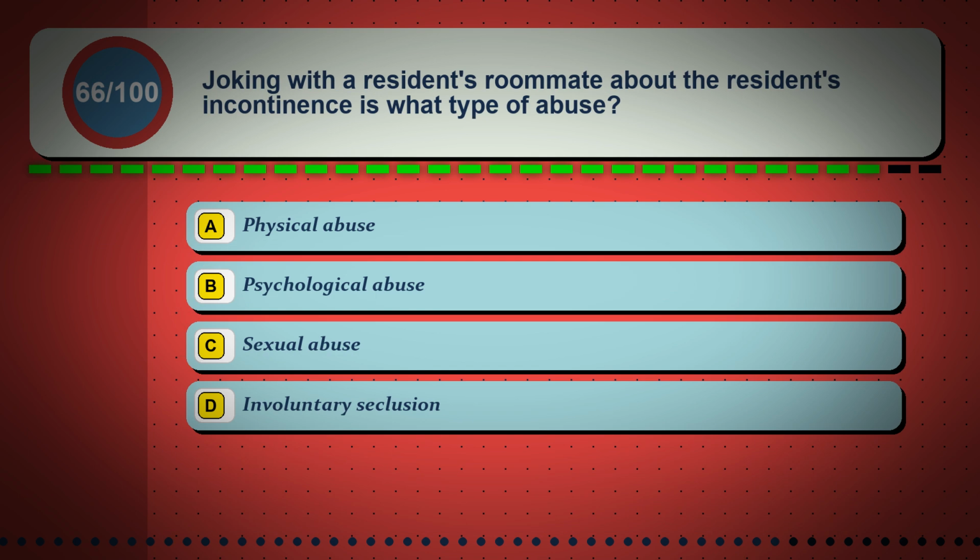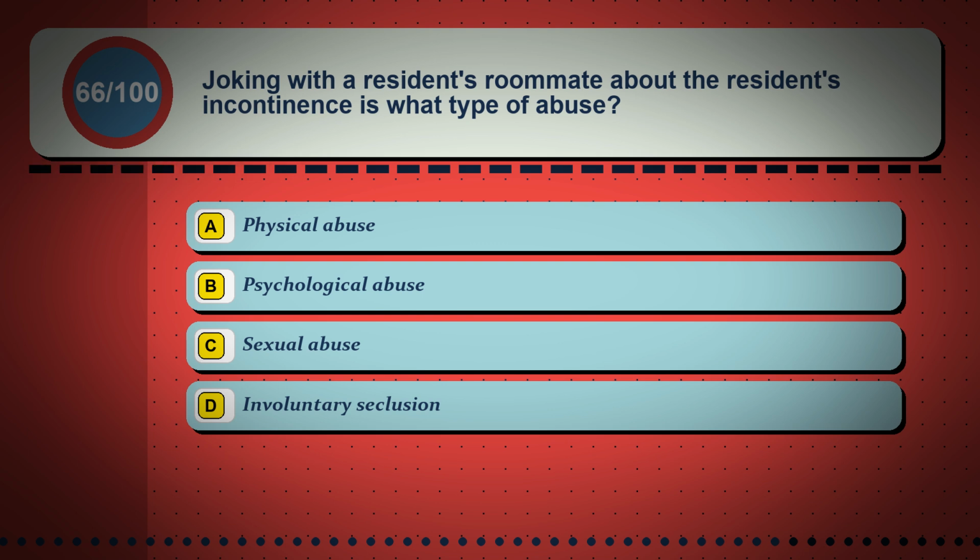Question 66. Joking with a resident's roommate about the resident's incontinence is what type of abuse? Option A. Physical abuse. Option B. Psychological abuse. Option C. Sexual abuse. Option D. Involuntary seclusion.